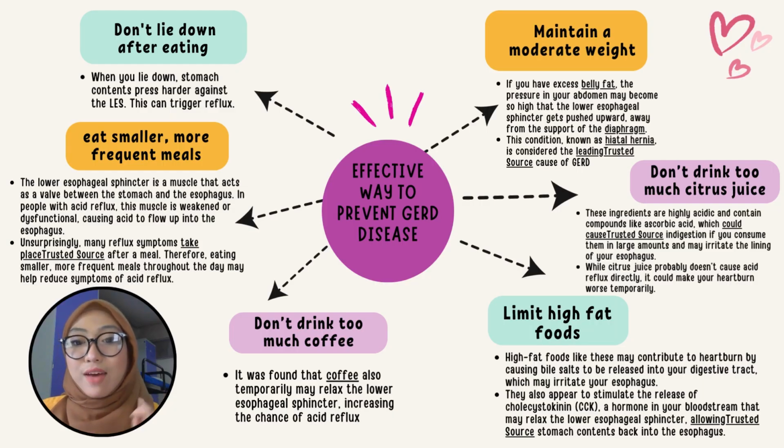Hi, this is the effective way to prevent GERD disease. How can we prevent GERD? First, don't lie down after eating, because when you lie down, your stomach contents press harder against the lower esophageal sphincter. It can trigger reflux. So after you eat, you must wait maybe one or two hours before you lie down.